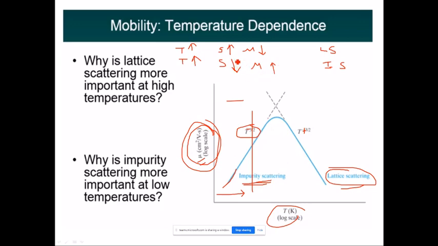Why? Because scattering and mobility, they are like opposite. More scattering, less mobility. Less scattering, more mobility. So in lattice scattering, what is happening? As temperature increases, mobility decreases. Or let us concentrate on impurity scattering first.